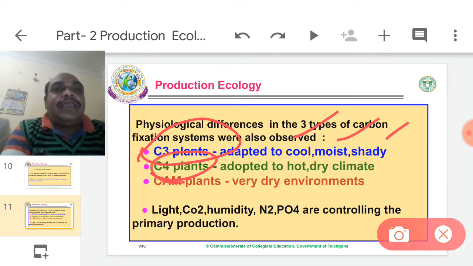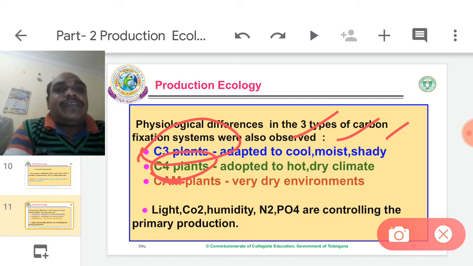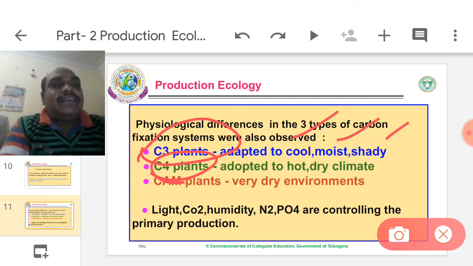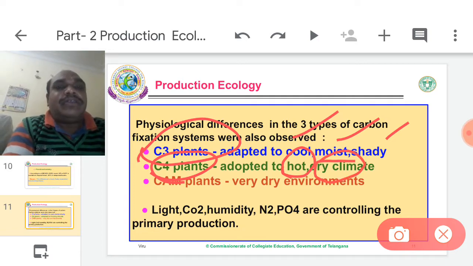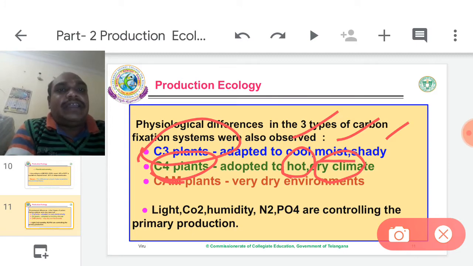C4 plants produce a first stable product that is a 4 carbon compound, oxaloacetic acid, during photosynthesis in their chloroplast. These are adapted to hot and dry climates. These plants grow at approximately 40 degrees centigrade. They can produce organic material C6H12O6 perfectly in hot, dry climates.